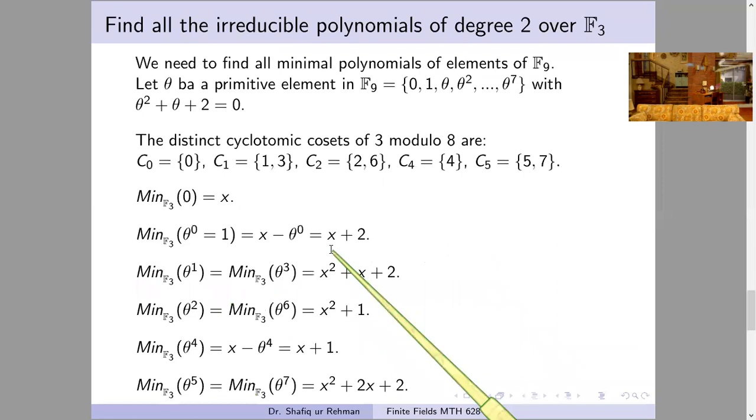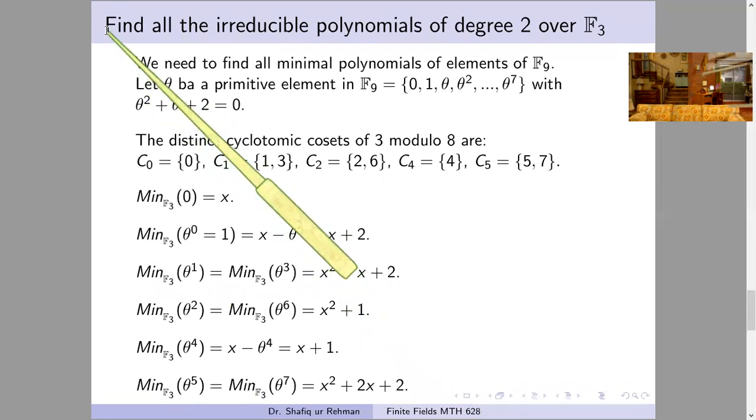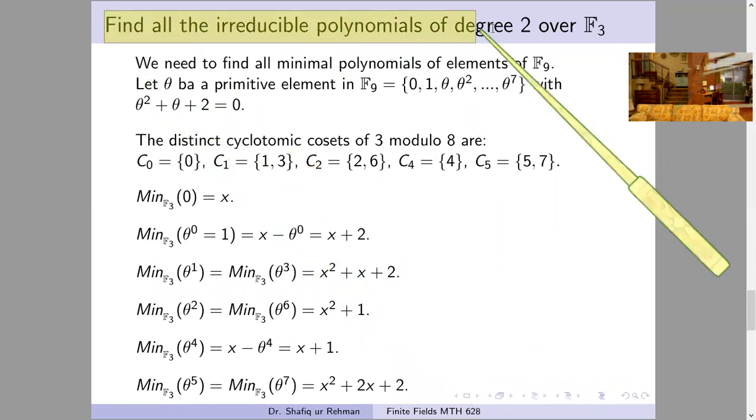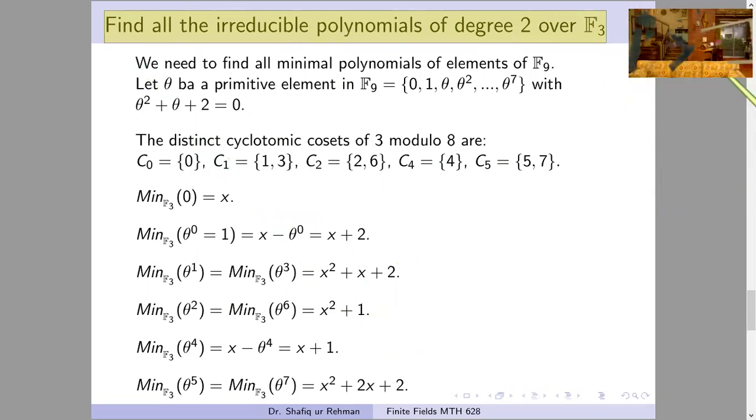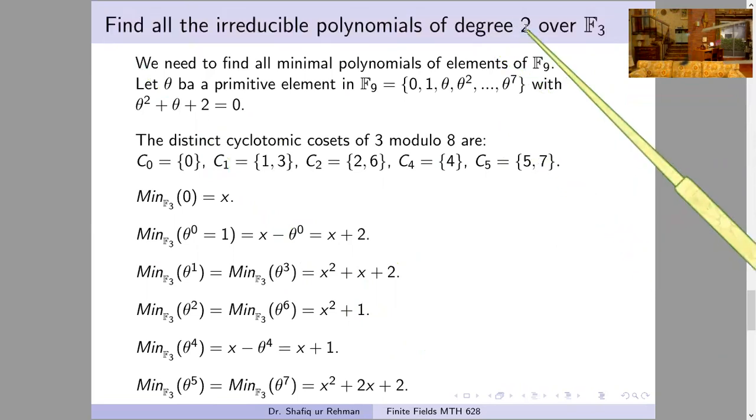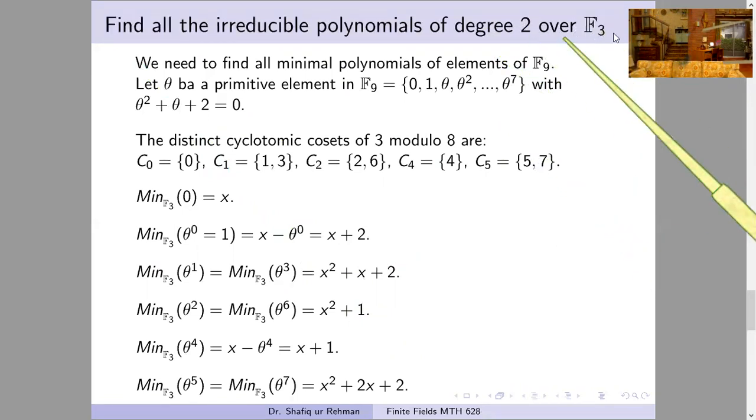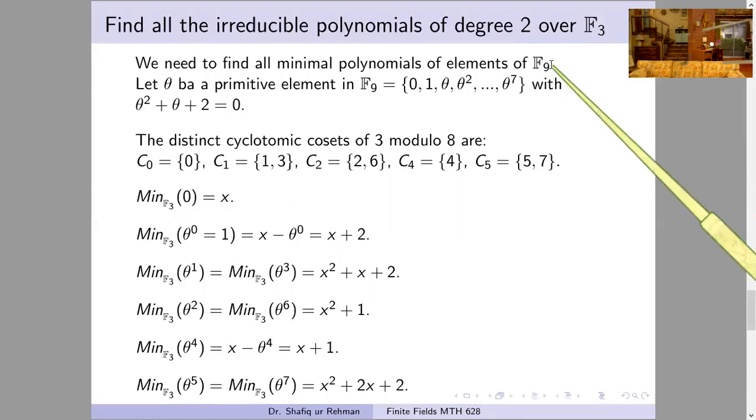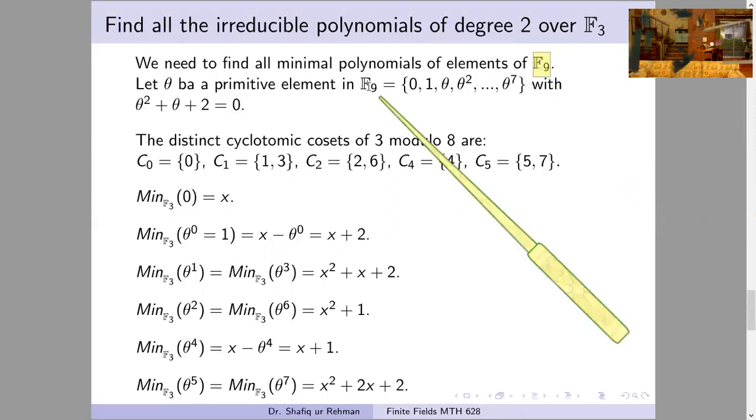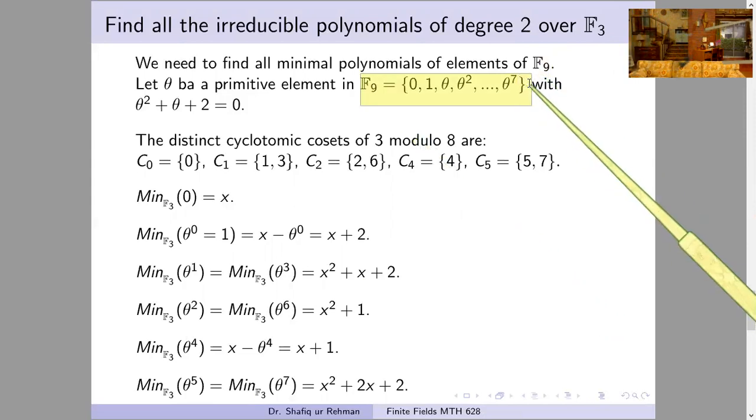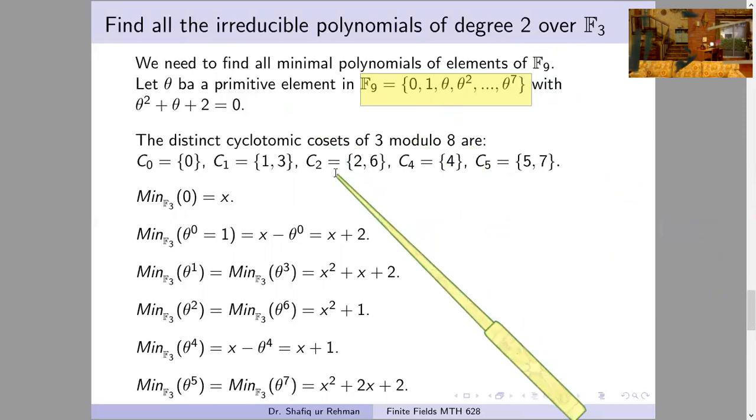Now see another example. In this example, we want to find all irreducible polynomials of degree 2 over the field F3. And what is the process? Again, see carefully. First, we have to consider the field F3 power 2, that is F9. And we have to find all the minimal polynomials of elements of F9. And we know the method how to find the minimal polynomial for all the elements.